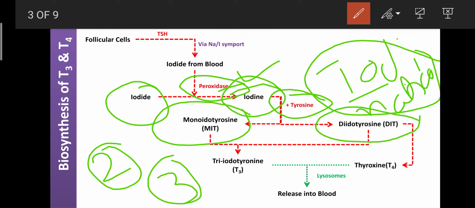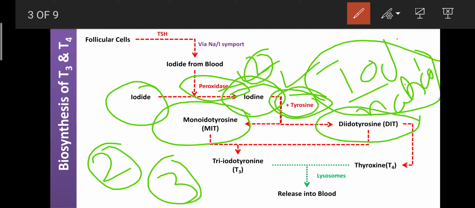First step, entrapping of iodide. Second step, iodide is converted into iodine, which then reacts with the tyrosine. Then it becomes the monoiodotyrosine, meaning one molecule of iodine binds with the tyrosine to form the MIT. Or two molecules of iodine react with one molecule of tyrosine, known as the diiodotyrosine, the DIT. And this step is known as the iodination. It is the second step of the biosynthesis of T3 and T4.